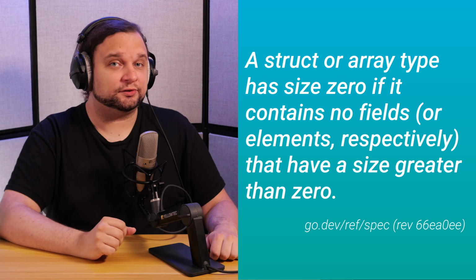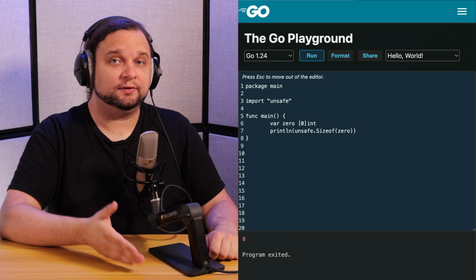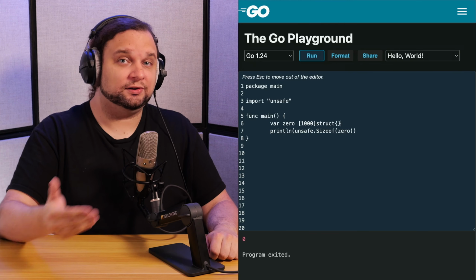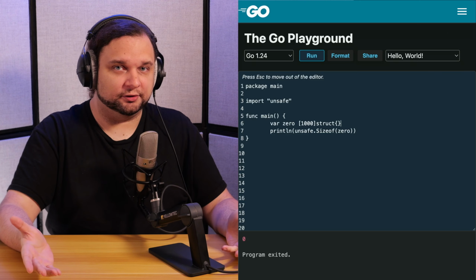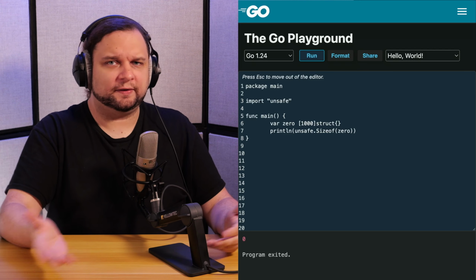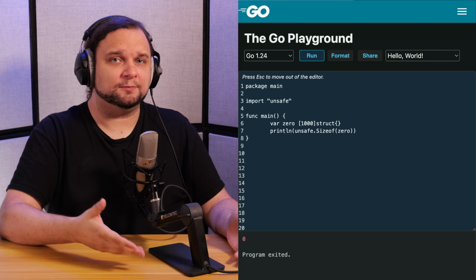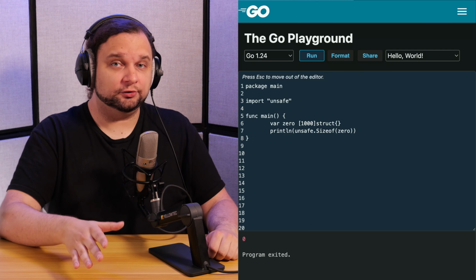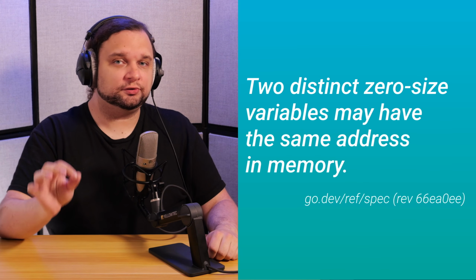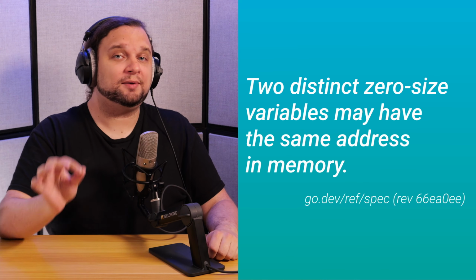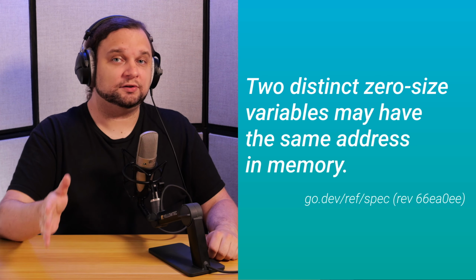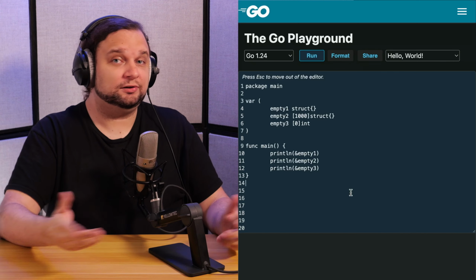And we can confirm this. If I print out a 0-sized array of something, its size is also 0. If I print out a 1,000-sized array of empty structs, its size is also 0. Which makes sense, of course. 1,000 of nothing should still be nothing, but how does this work? Well, the key is in the next sentence of the Go spec. Two distinct 0-sized variables may have the same address in memory. And by printing out the pointer address of each of these values, we can verify that this is true.